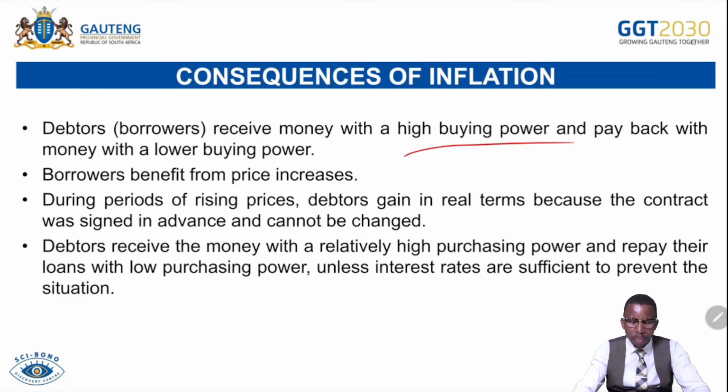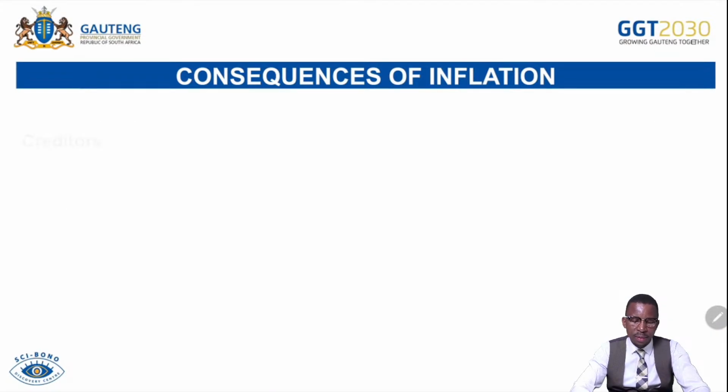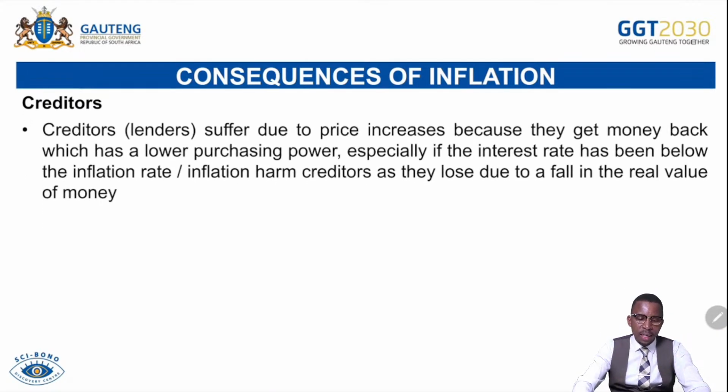Borrowers benefit from price increase. During the period of rising prices, debtors gain in real terms because the contract was signed in advance and cannot be changed. Debtors receive the money with relatively high purchasing power and repay it back with money of low purchasing power, unless interest rates are sufficient to prevent the situation. Those are debtors. Creditors.